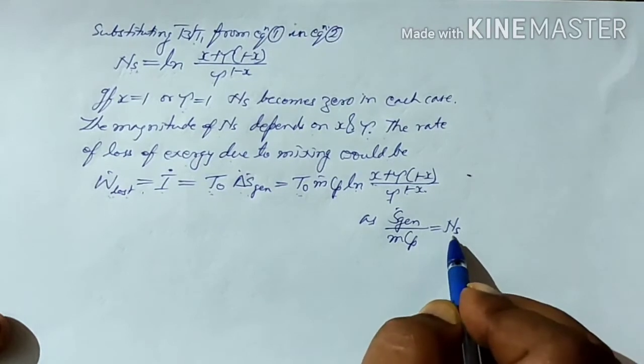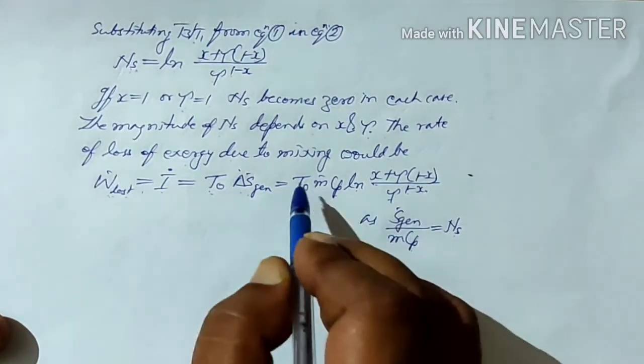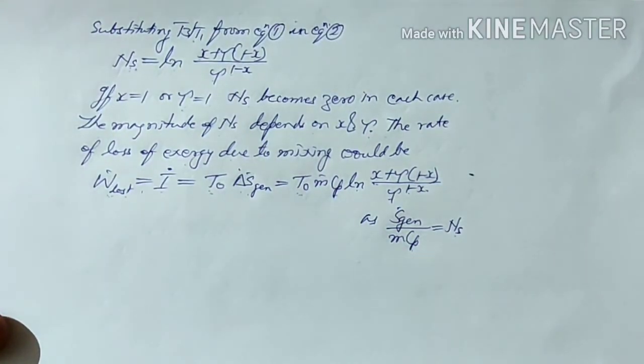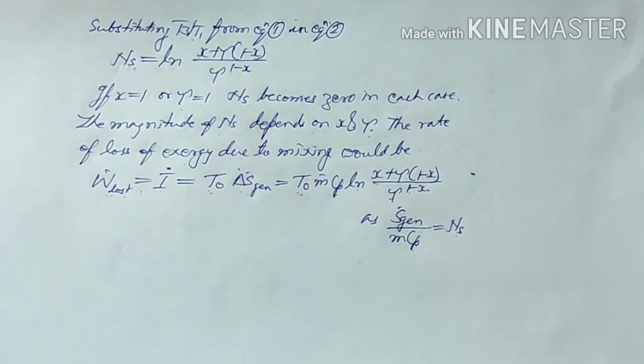As we know, Ns equals entropy generation upon m dot Cp, so substituting here, we get this one. That is the example of the theorem known as the Gouy-Stodola equation.